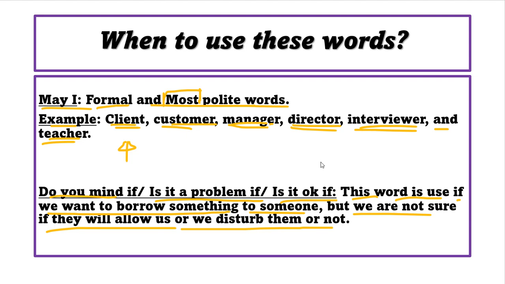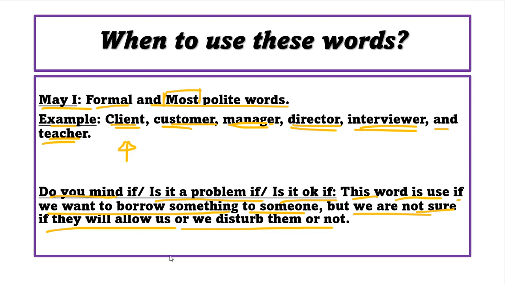So for example, if you are in the train station or bus station, you want to borrow a pen, you forgot your pen, and you see someone having a pen, but you are not sure. You're not sure if she or he will say yes or no, or maybe when you talk to them, you disturb them, or maybe not. So you are confused about that. So you must use do you mind. Do you mind if I borrow your pen? Is it a problem if I borrow your pen?